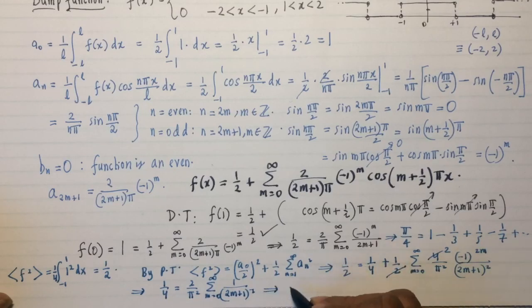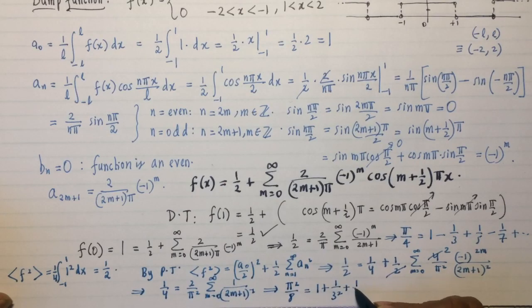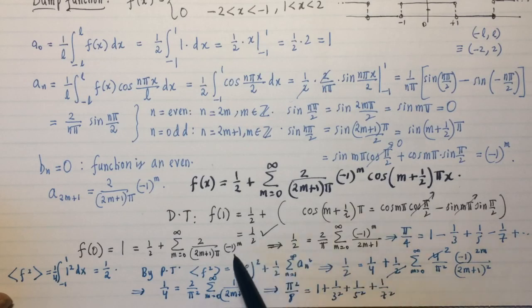This gives us an even faster converging series for pi. Pi squared over 8 is 1 plus 1 over 3 squared plus 1 over 5 squared plus 1 over 7 squared. It's the same terms as we had in the original series, except all these things are squared. And this converges incredibly fast, as you can verify using a computer.